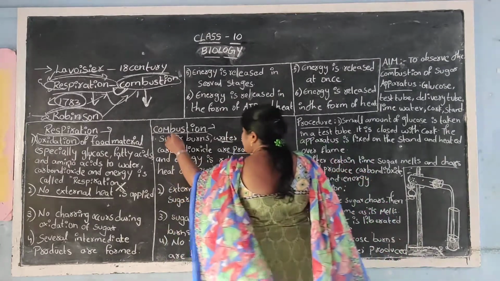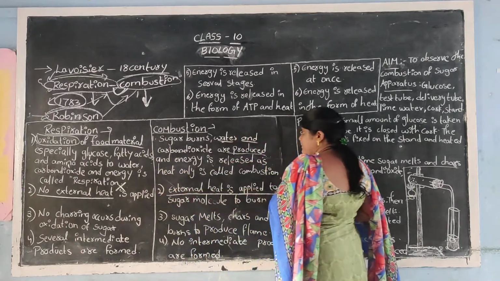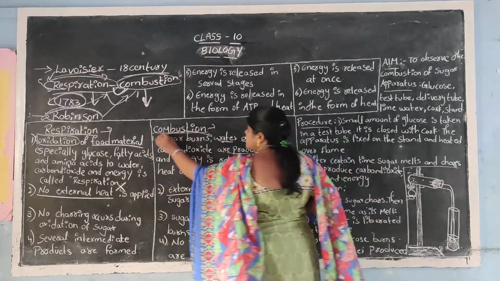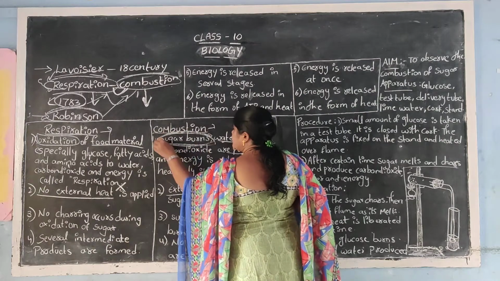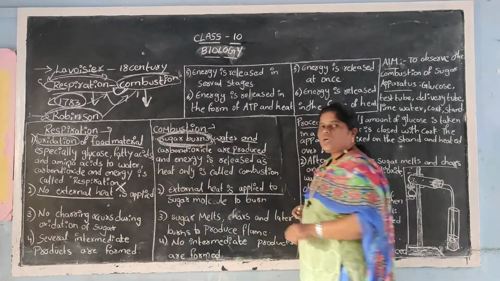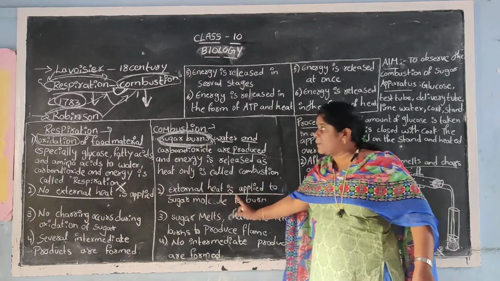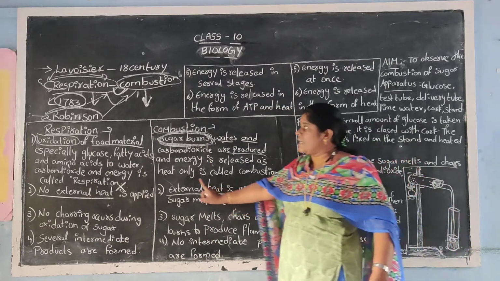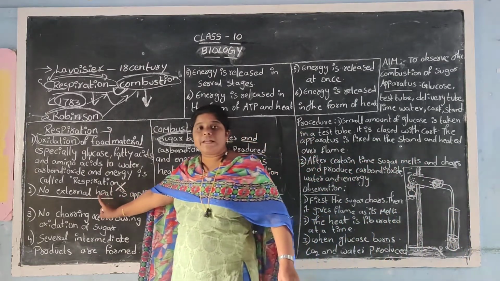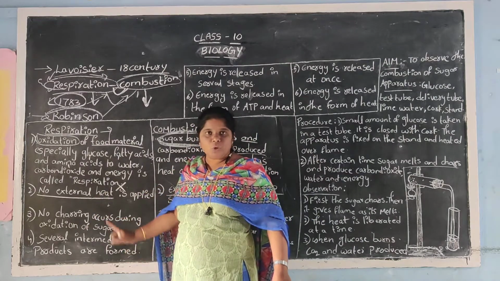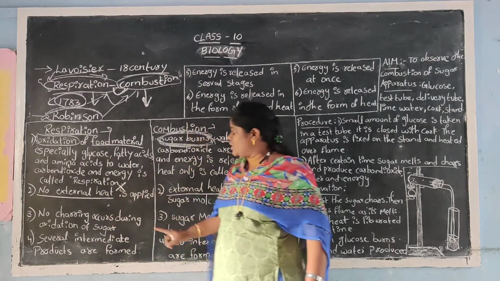Now when you take combustion, external heat is applied. All of you know that sugar should be burned with the help of some heat, so sugar burns with the help of heat energy. External heat is applied in combustion, whereas no external heat is applied in respiration.